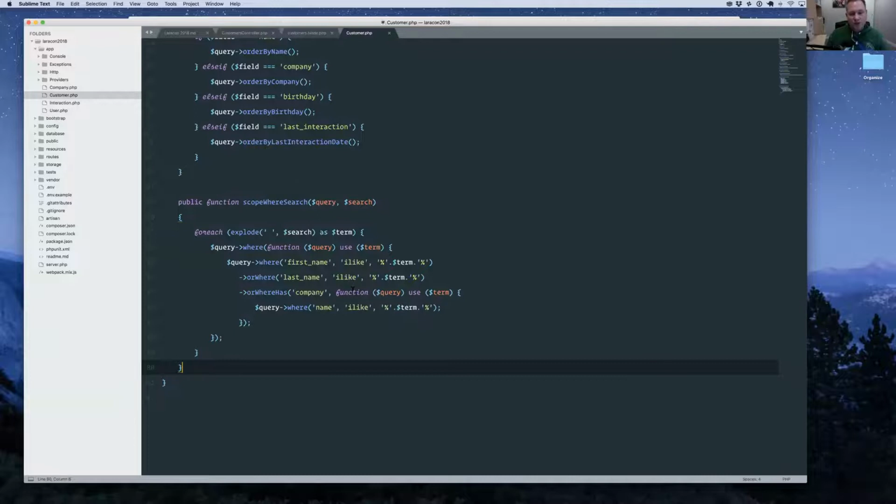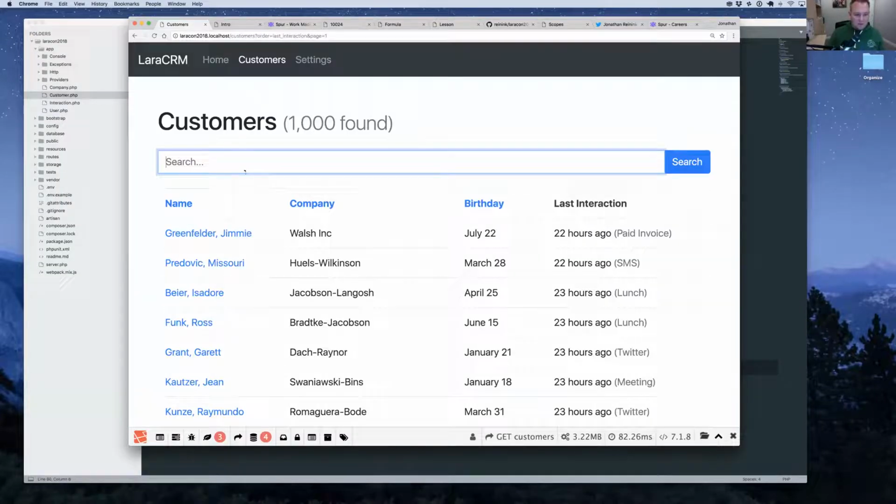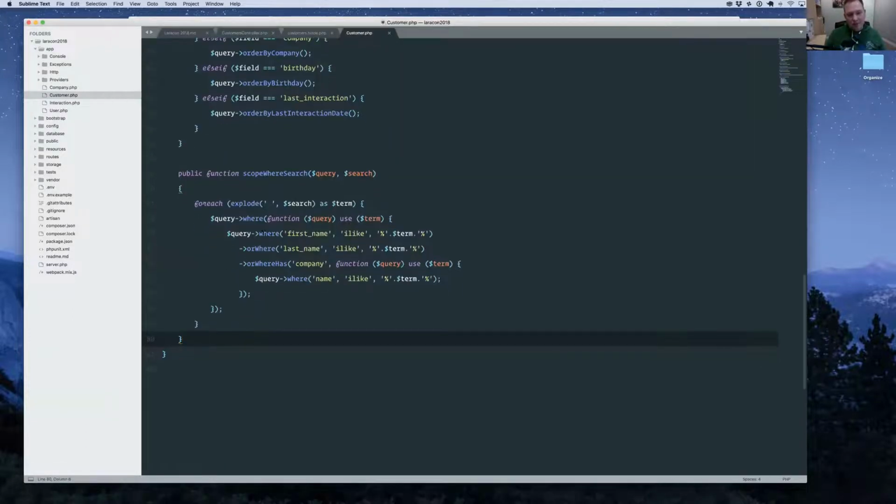So what I want to do is take every single parameter that I type in here. Say I type in Funk or Ross Funk here, so we have that user. I want it to search the first name, the last name, and the company name. So I explode that by the space, take each individual term, and create a database query for each one of those, checking the first name, the last name, and the company.